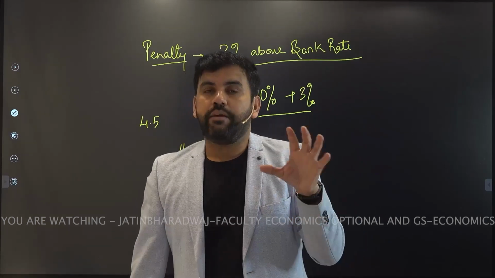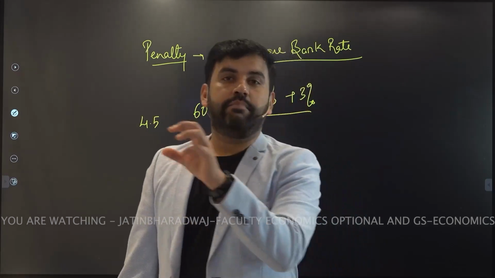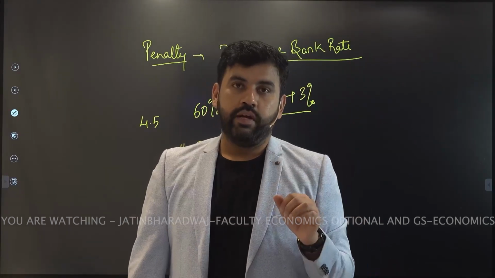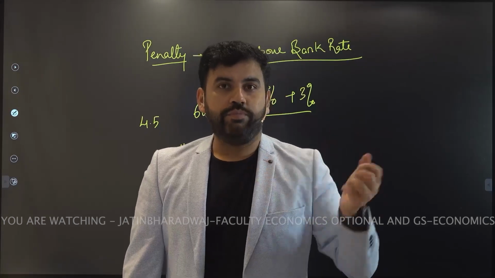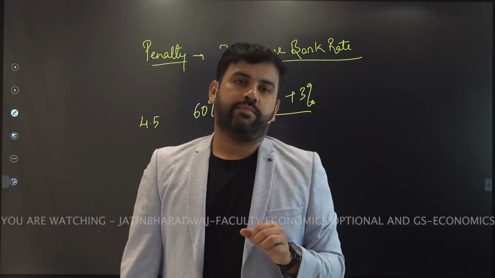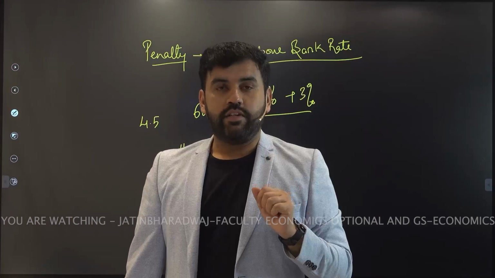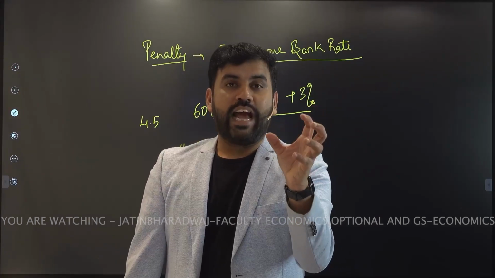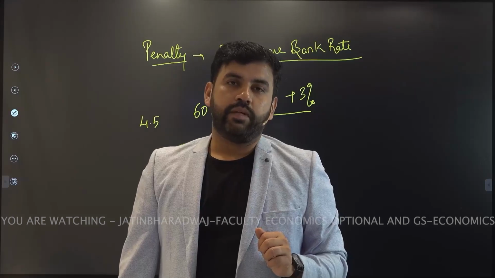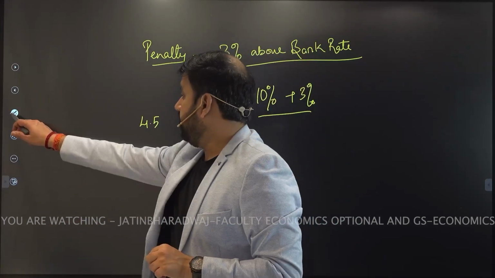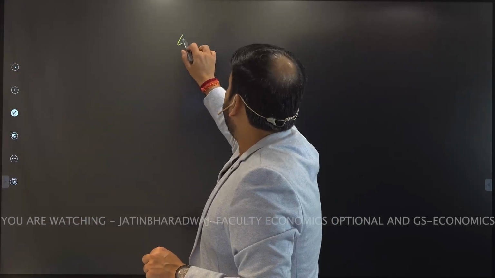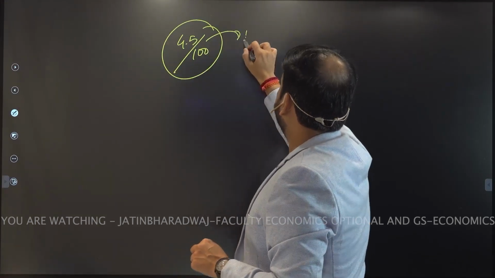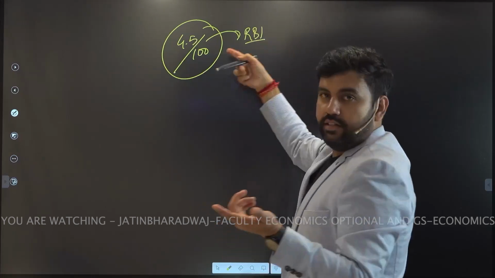Now, whenever RBI wants there to be less money with the people, that is, they want a restrictive monetary policy, strict monetary policy, tight monetary policy, they will increase CRR. When CRR is increased, all the banks have to keep a certain amount of their cash with RBI. Now, 4.5 rupees out of 100 is being capped at RBI, right? This is the case. This is CRR.